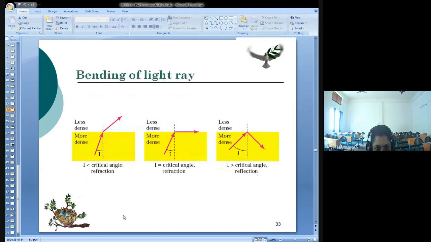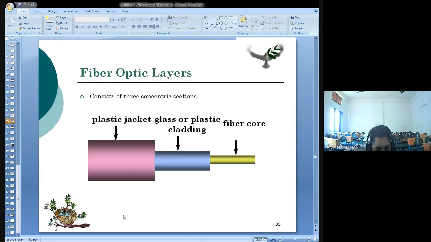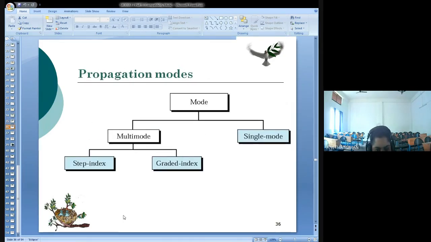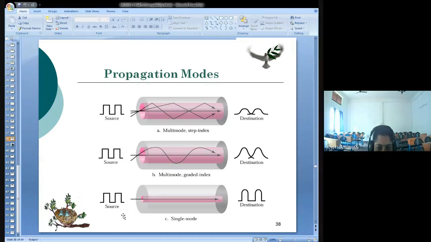So I have told the working principle, what property it makes use of. It uses the properties of reflection. You have a central core and a cladding. What are the different types of propagation modes of optical fiber? That is multi-mode and single mode. Multi-mode you can categorize into two, step index and graded index. What is the difference between all the three? What happens in multi-mode step index, what happens in multi-mode graded index, and what happens in single mode.